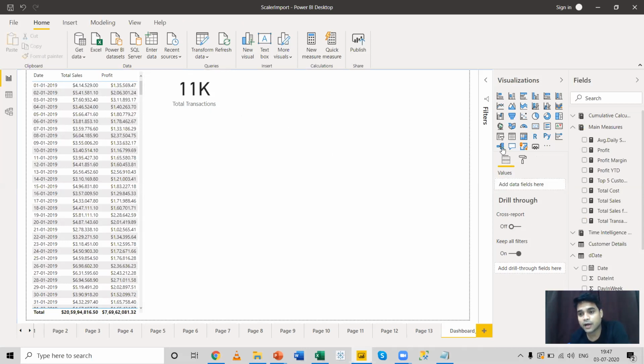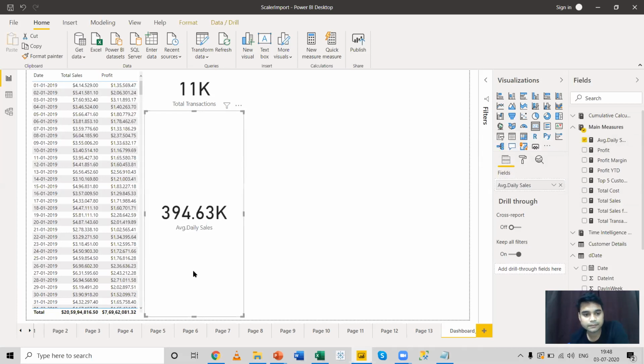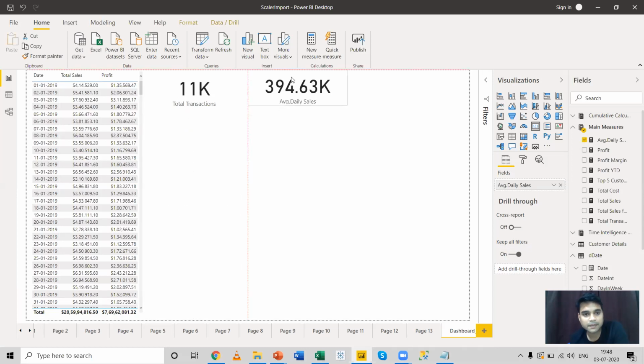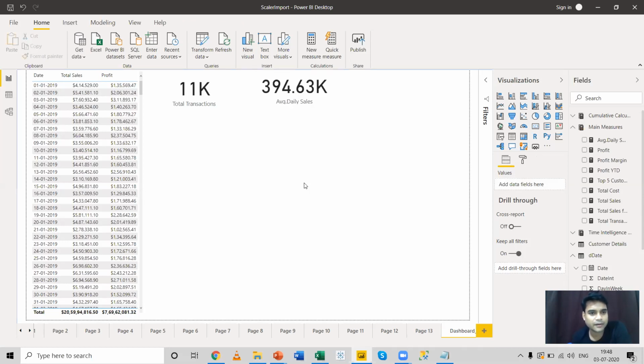Let me bring one more card over here. And let me bring the total profit or the average daily sales this time. And let me place this card over here. Now things will be looking a bit messy because the reports are not properly aligned or formatted. Formatting is a different part. I'll be taking each of the visuals and I'll start working on the format part.